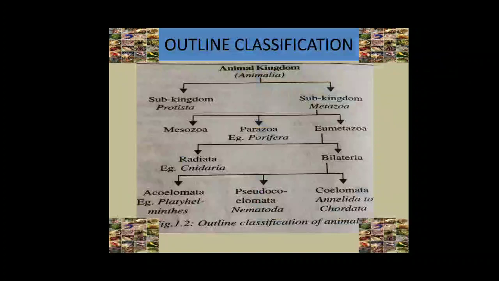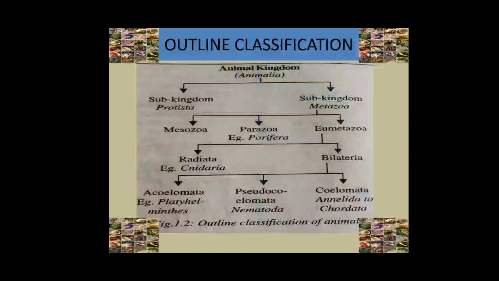It includes worm-like entoparasite animals. These cells are differentiated into somatic cells and reproductive cells. Parazoa includes sponges. They are multicellular with poorly defined tissues and without organs. Phylum Porifera is included in Parazoa.